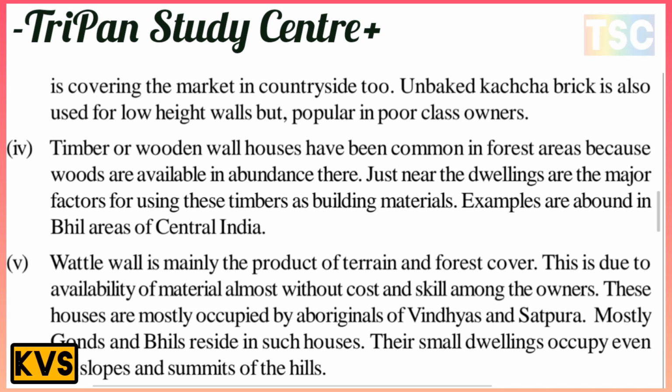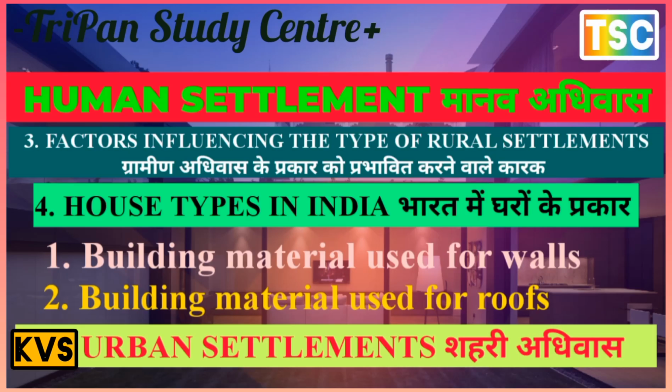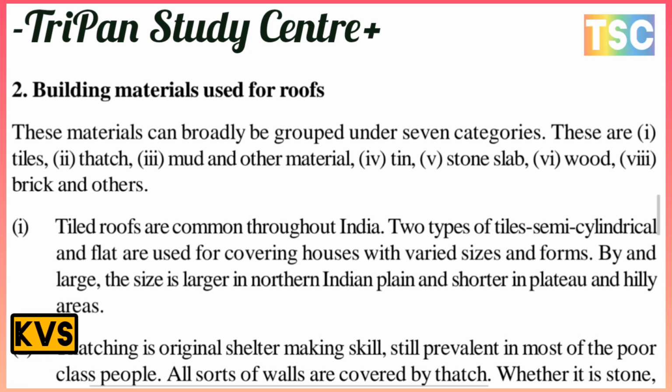Mostly gardeners reside in such houses, and these small dwellings occupy even the slopes and summits of the hills. The next is building material used for a roof. These materials can be broadly grouped under seven categories. These are tile, thatch, mud and other materials, tin, stone slab, wood, and brick and other.